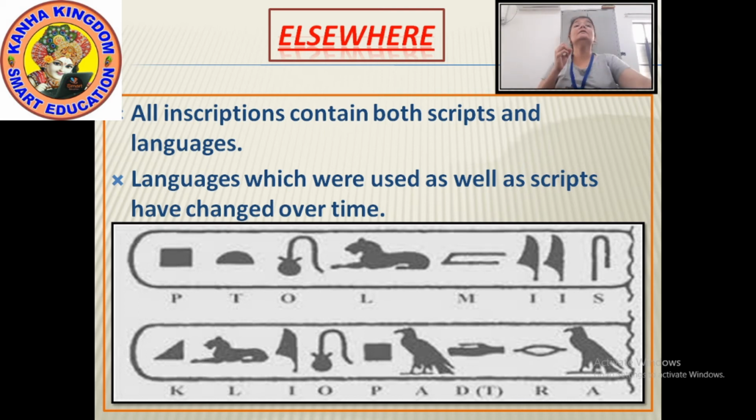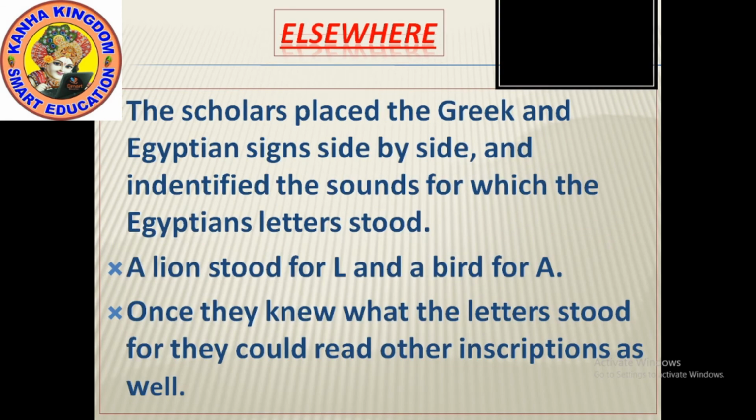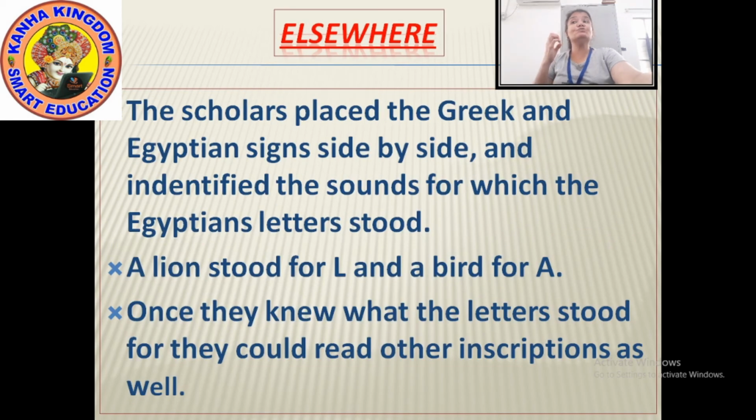Now how did the scholars read this? Let's see. The scholars used to read these pictures, keeping both side by side. And then they identified the sounds for which the Egyptian letters stood.